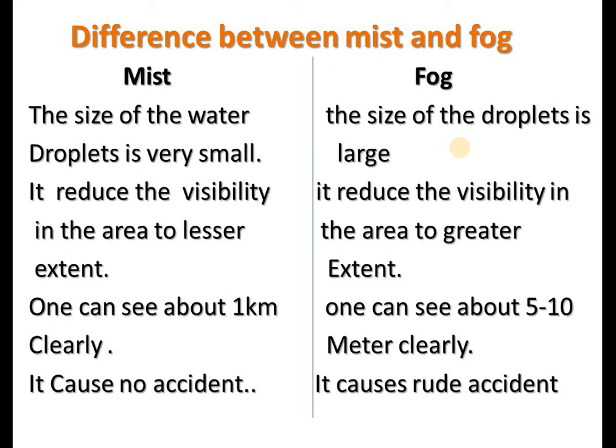The mist is not involved to a greater extent in accidents, so it is not a cause of accidents on the motorways. On the other hand, the fog reduces the visibility, which causes road accidents.